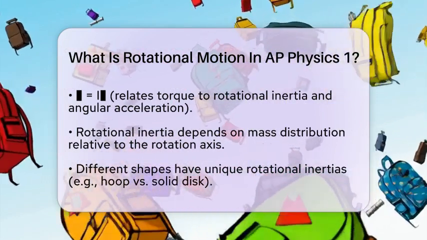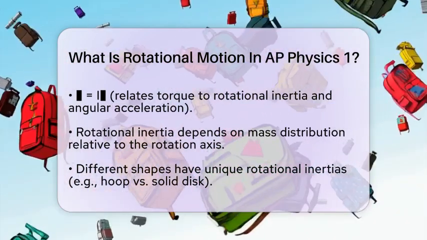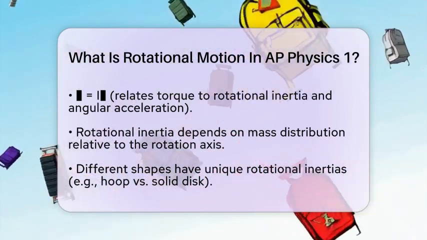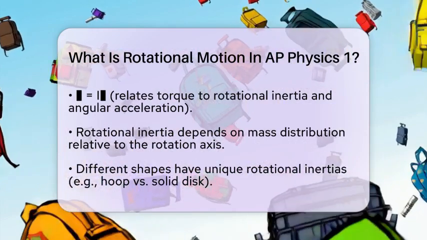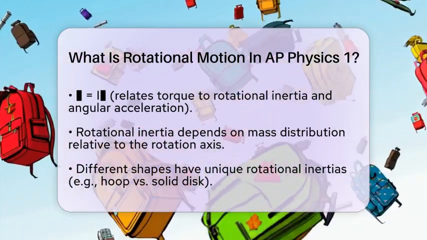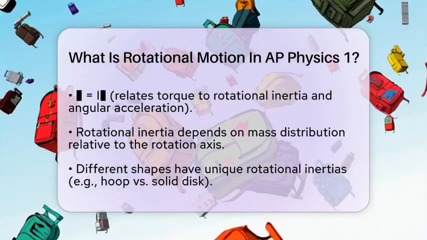It depends on how mass is distributed relative to the axis of rotation. Different shapes have different rotational inertias. For example, a hoop has a rotational inertia of mass times radius squared, while a solid disk has a rotational inertia of 1/2 times mass times radius squared.